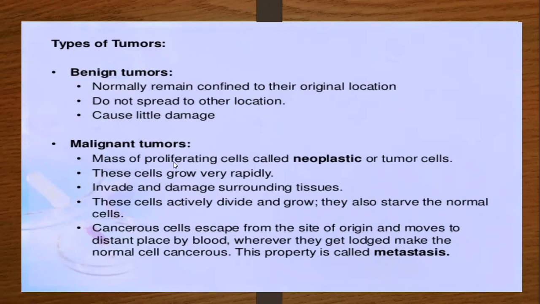So here a malignant tumor is bigger as compared to a benign tumor. It is a very big proliferated mass of tumor cells. It damages the surrounding tissue and surrounding cells. It has very rapid growth. Even this malignant tumor comes into the blood and is transported or moves to distant places through the blood. So these are very defective cancerous cells, that is a malignant tumor.